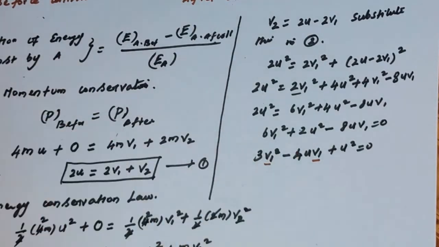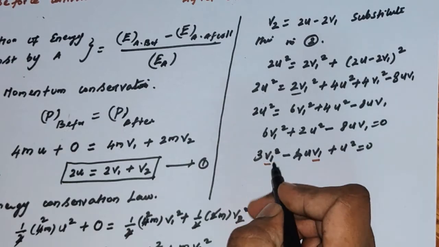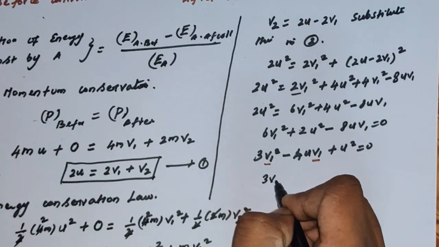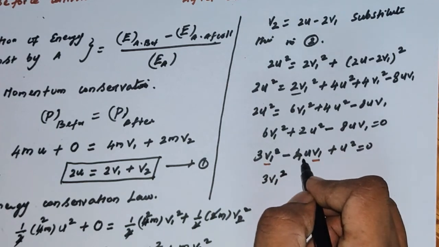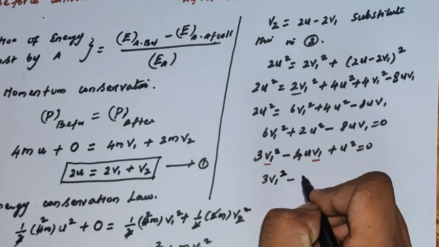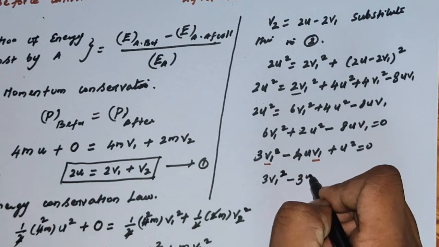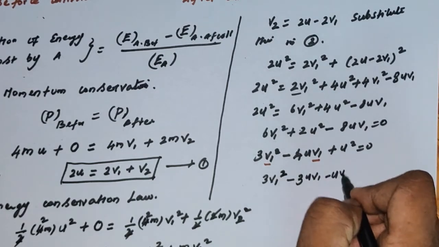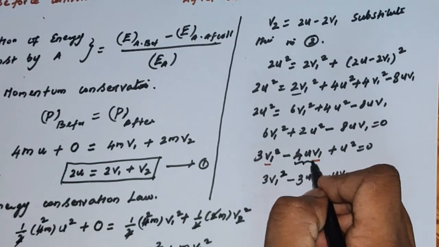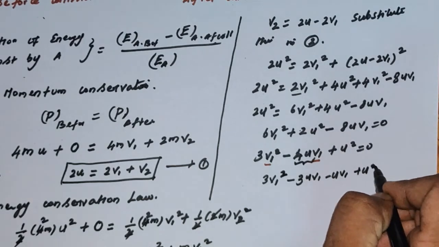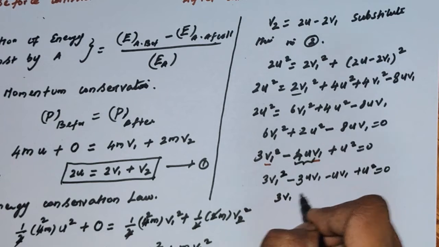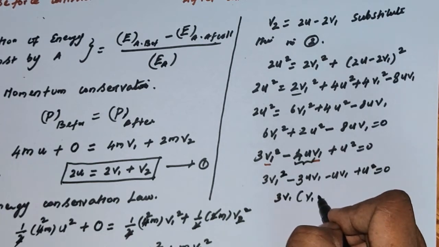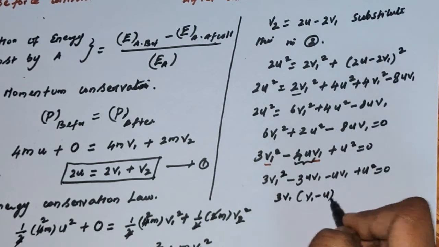If you are solving using this quadratic equation, it will give 3v1 square. If you are just summing up, it will give minus 4. So you can split it as 3uv1 minus uv1, which gives the 4uv1 plus u square, equal to 0. If you take 3v1 outside, inside is v1 minus u.